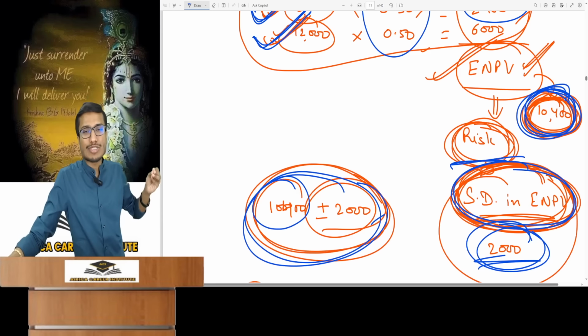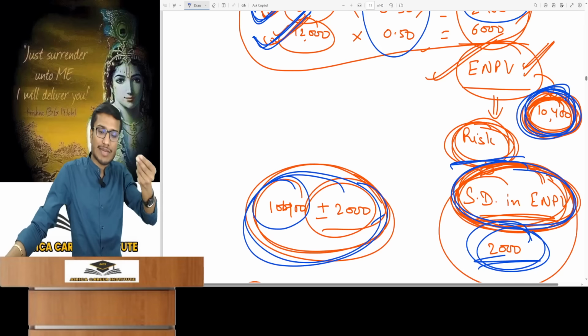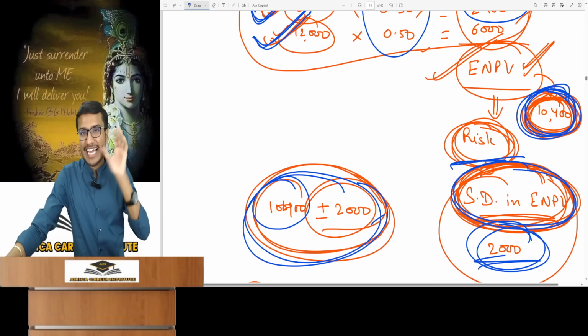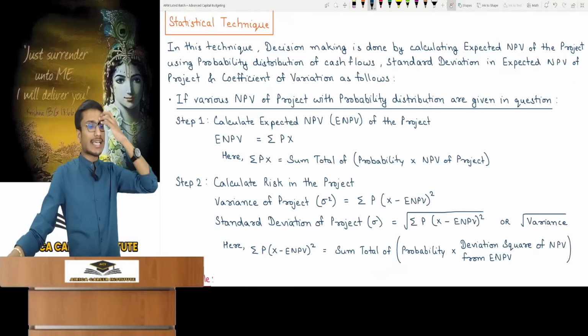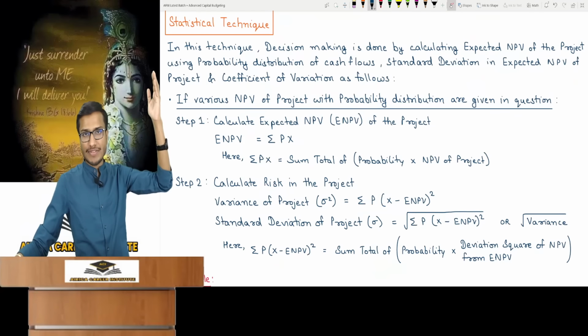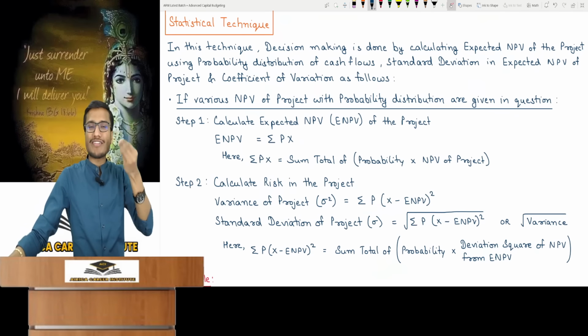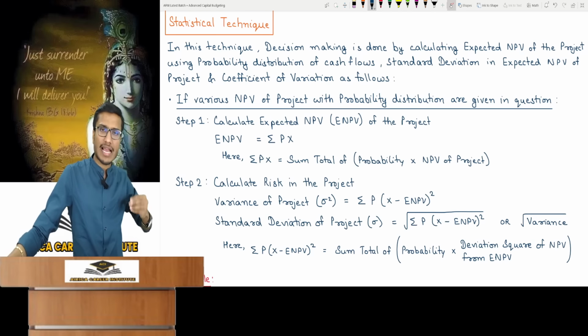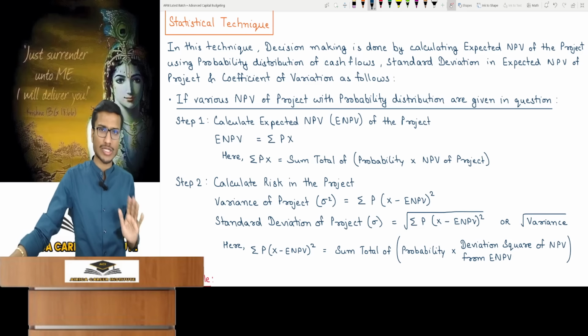Exactly the same thing we did in portfolio when investing in securities: the standard deviation of the security. Calculate the expected return, and after that, we used to calculate standard deviation. Same formula, same calculation, everything will be the same. Got it? See how to do the calculation. Here, you use decision making to find the expected NPV. You calculate standard deviation and coefficient of variation. This is the statistical technique. We also saw the coefficient of variation in portfolio. It will come up here too. First, understand the other things. I'll explain that small part.